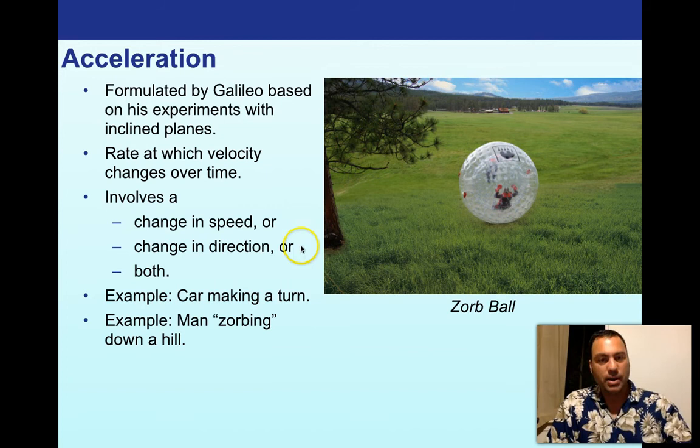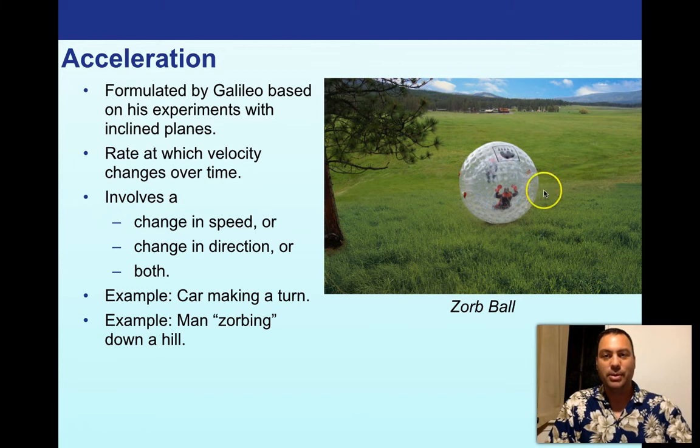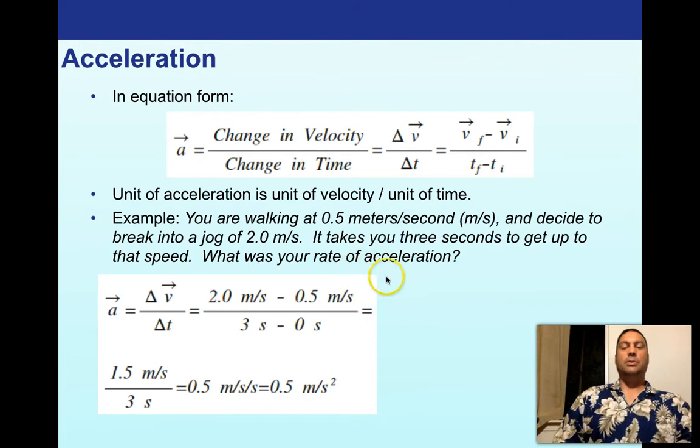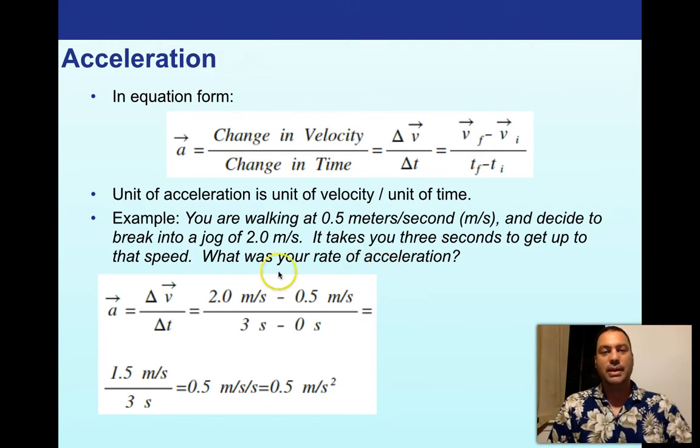So an example would be a car making a turn, or another example would be a man zorbing down a hill. So this is what they call a zorb ball. So here we have this nice grassy field, and there's a man actually inside this ball, and he's accelerating down into the valley just for fun. So you can all go zorbing at some point in the future to be able to figure out what Galileo meant by his inclined plane experiments. You can actually live it. All right, so let's put what acceleration actually is up on the board here.